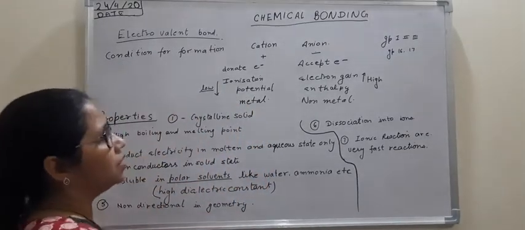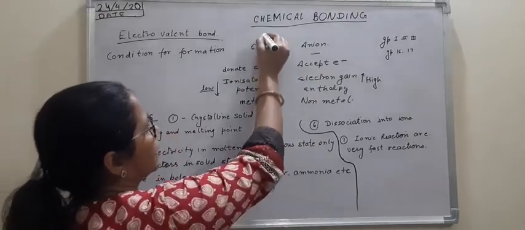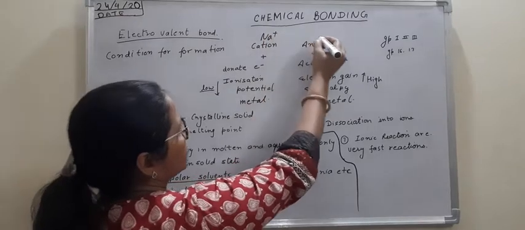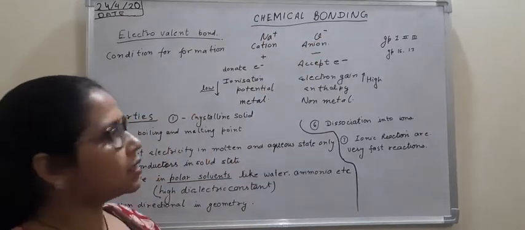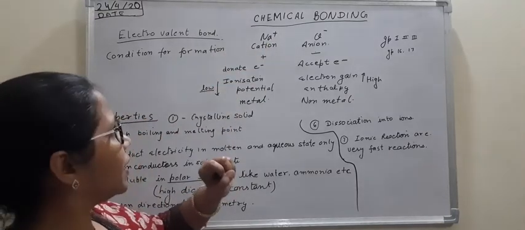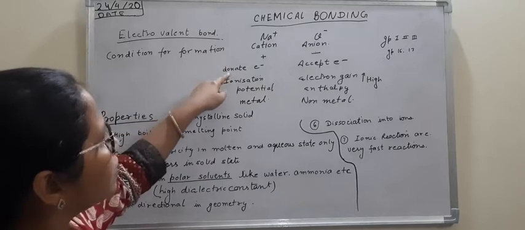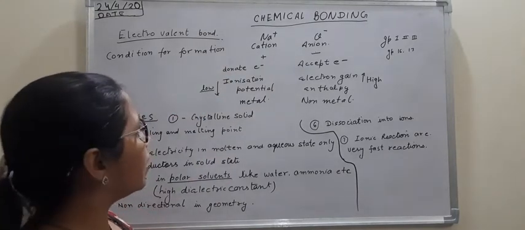Now as you have studied, it is formed between a cation and an anion. For example, you can take Na plus, which is cation, and Cl minus, which is an anion. Now how is a cation formed? Now, you can see there is a positive charge on sodium atom, so it can only be formed when sodium has to give out one electron, or we can say it has to donate one electron.